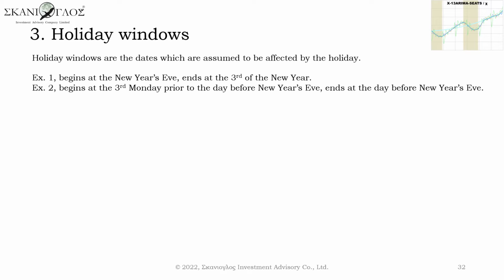Holiday windows are the dates which are assumed to be affected by the holiday. For example, 1. A window begins at New Year's Eve, and ends at the 3rd of the new year. Example 2.